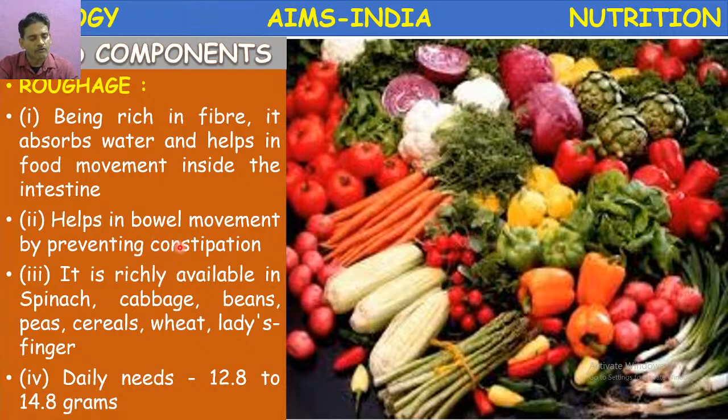Next, water fills the intercellular spaces. We are multicellular organisms. The intercellular spaces are filled with water, or it is a part of the matrix of the cell, or protoplasm of the cell. Next, it regulates body temperature and maintains osmotic balance. That's why, how much water do we require every day?